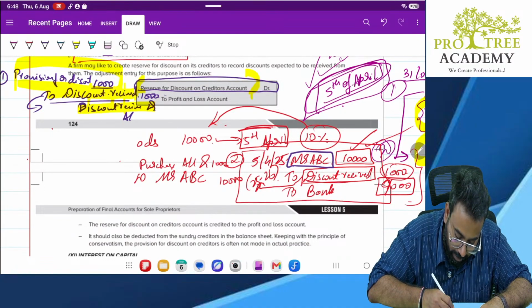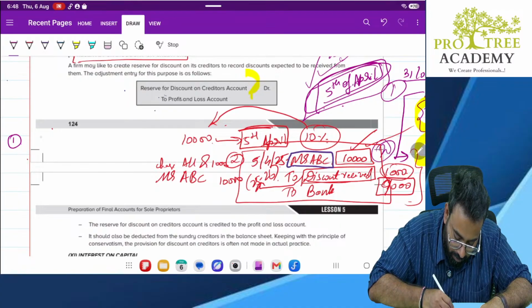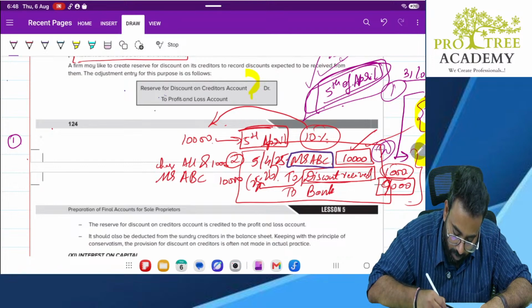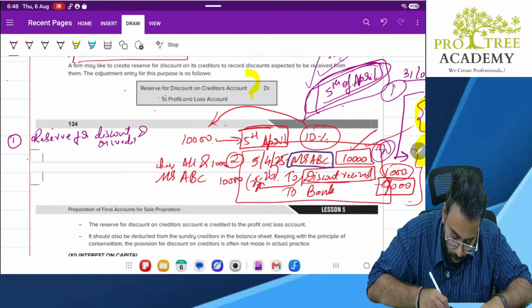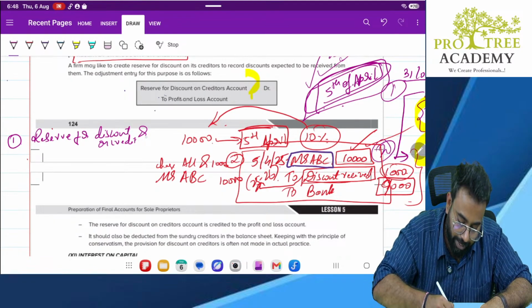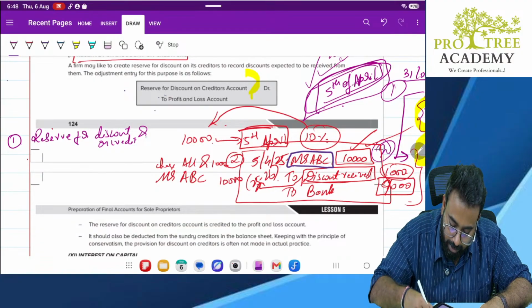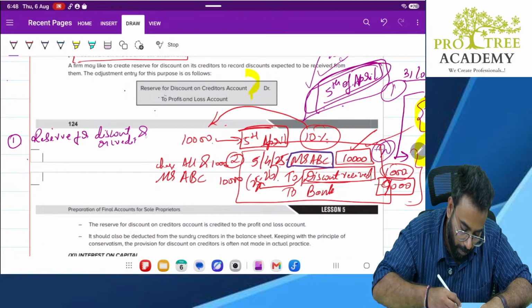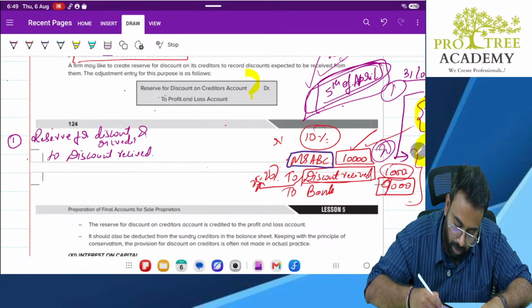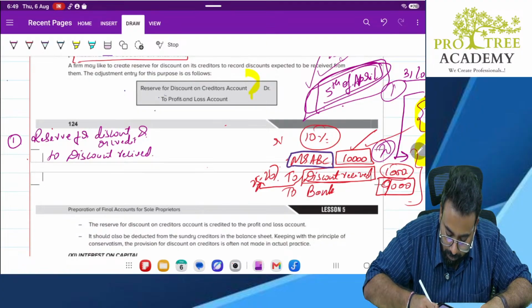What is the first entry? The first entry is reserve for discount on creditors debit to discount account. Sir, why to discount account, sir? Because it is an income account. So when income goes up, it will be credited. So I am crediting the discount. Yes. How much? 1,000. 1,000.